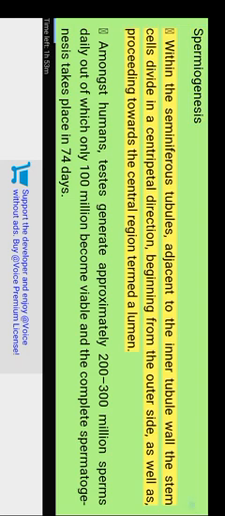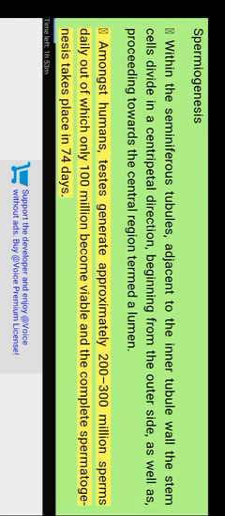Spermiogenesis. Within the seminiferous tubules, adjacent to the inner tubule wall, the stem cells divide in a centripetal direction, beginning from the outer side and proceeding towards the central region termed the lumen. Among humans, testes generate approximately 200 to 300 million sperm daily, out of which only 100 million become viable, and complete spermatogenesis takes 74 days. Spermatogenesis steps begin in the seminiferous tubules.